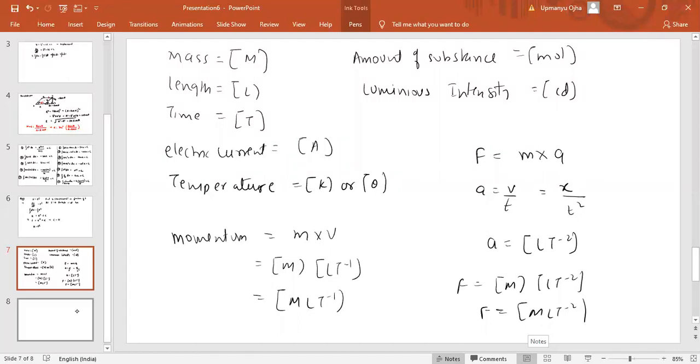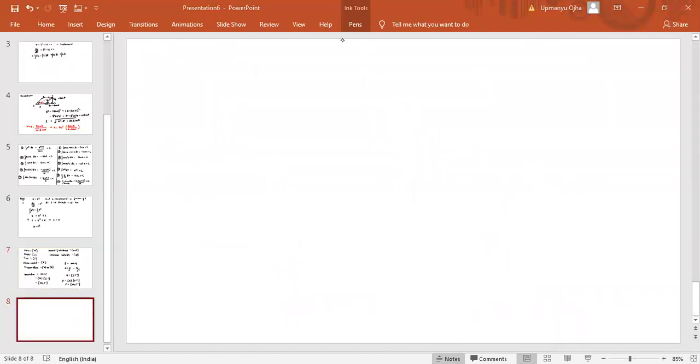See the force between the 2 point charges. The force between the 2 point charges equals 1 by 4 pi epsilon naught q1 q2 by r square. Now epsilon naught is the permeability of the vacuum or free space, so we have to find this dimension.